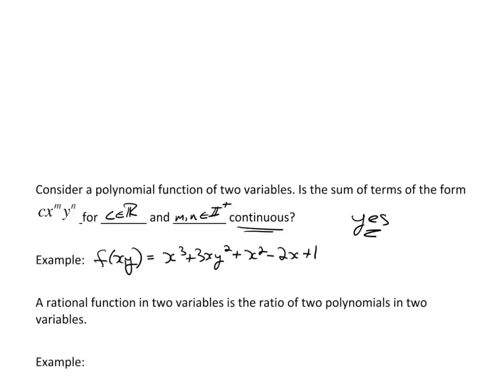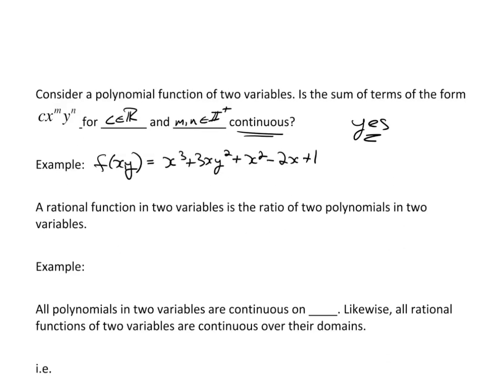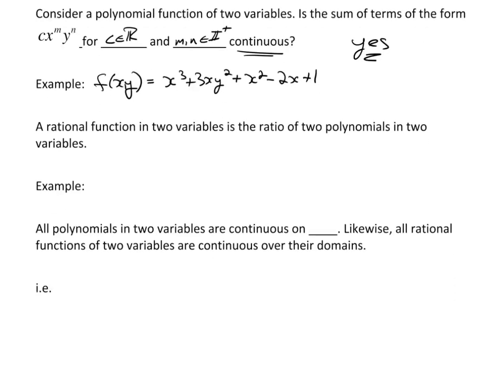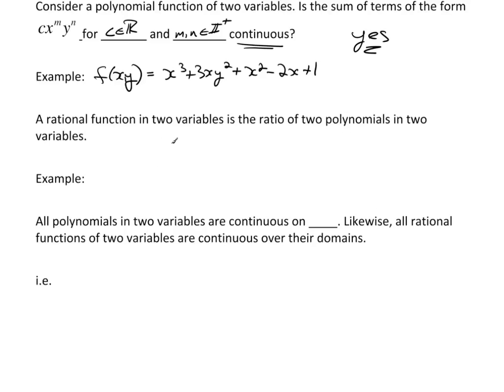If I expand this idea to that of rational functions, then first of all, a rational function in 2 variables is a ratio of 2 polynomials in 2 variables. So it would have the form, say, g of xy, if this is a rational function, equals p of xy divided by q of xy, where both p and q are, in fact, polynomial functions in 2 variables.